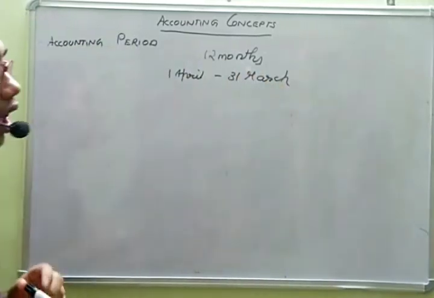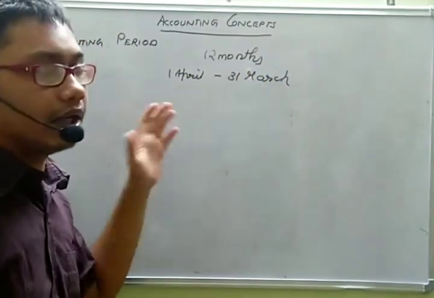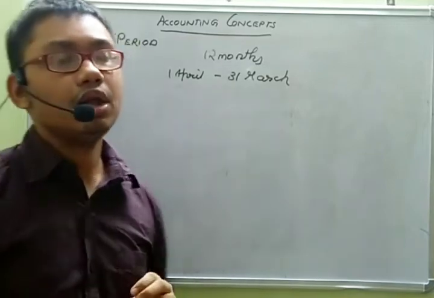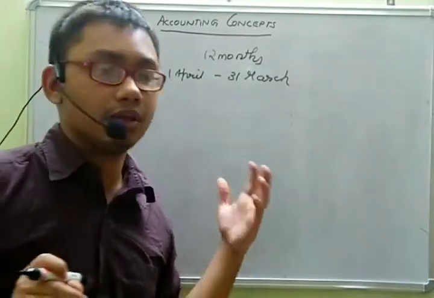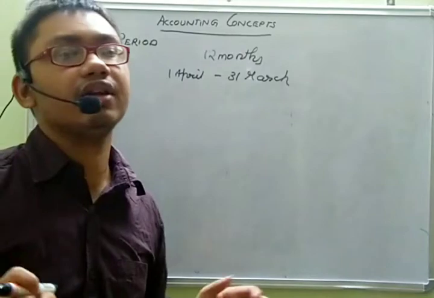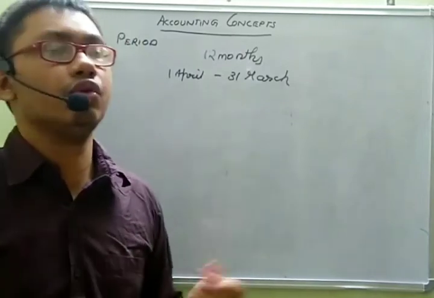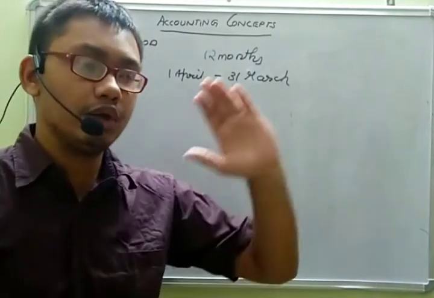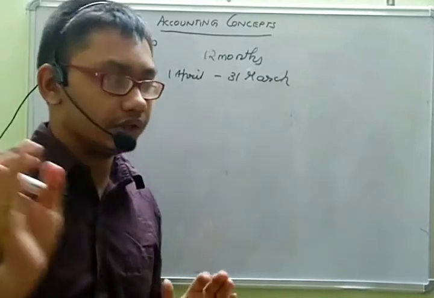This period should always be maintained. You cannot say I will maintain 1st April to 31st March this year, and next year I will maintain from 1st June to 31st March. We cannot do that. It should be regular and continuous.